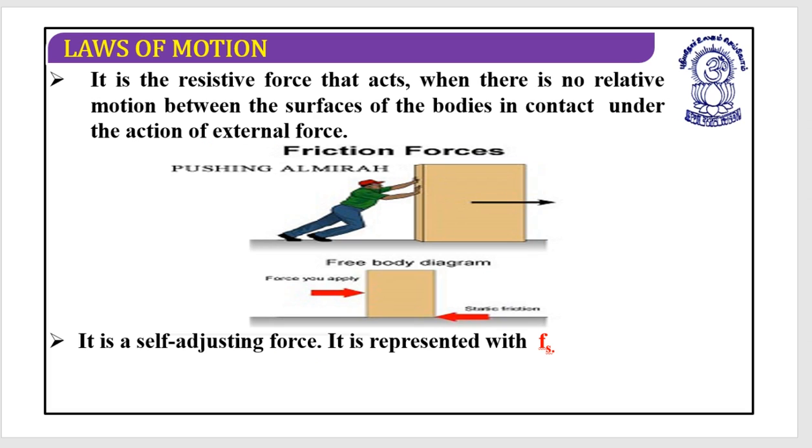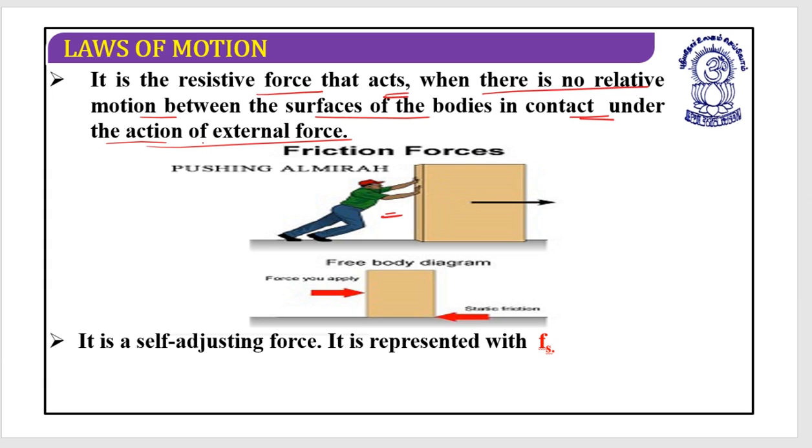Suppose it is exactly this situation. It is the resistive force that acts when there is no relative motion between the surfaces of the bodies in contact under the action of an external force. Please understand this statement very carefully: if no external force is acting, no frictional force can arise.